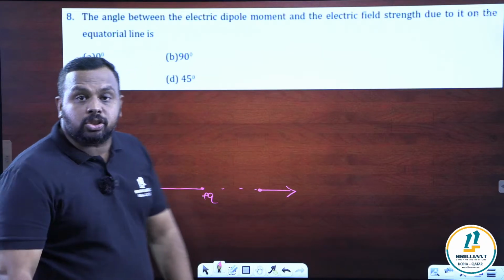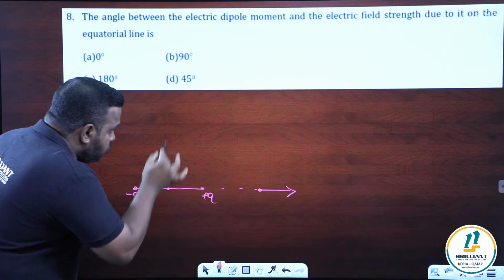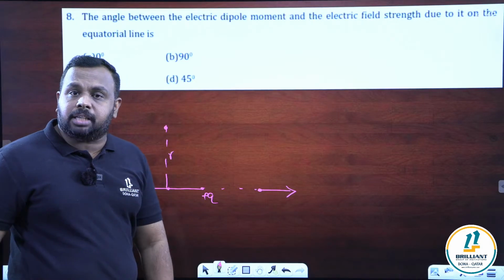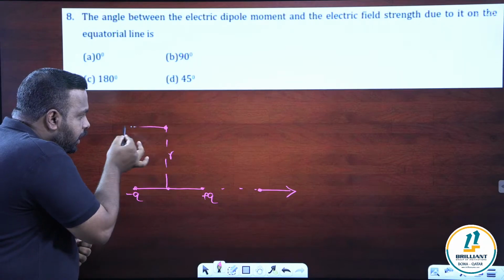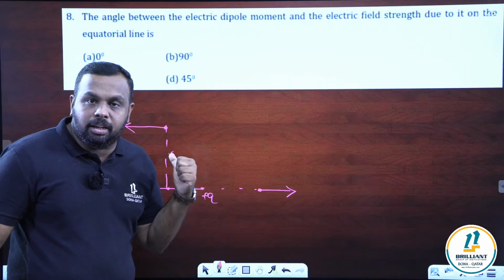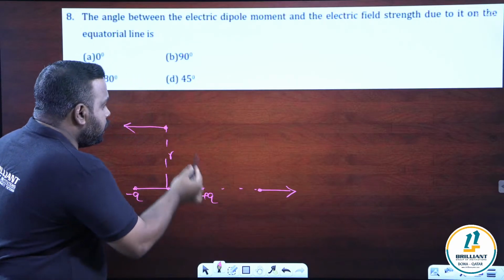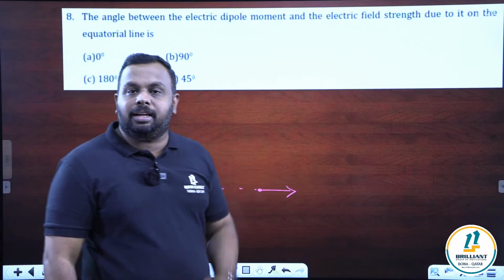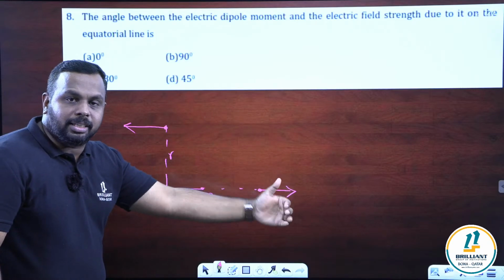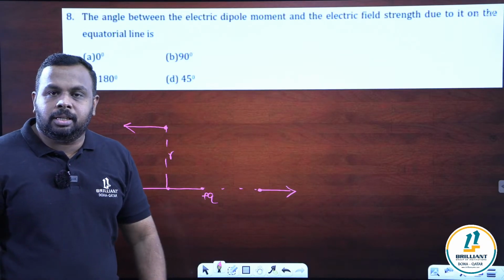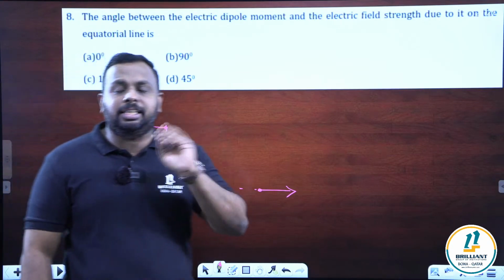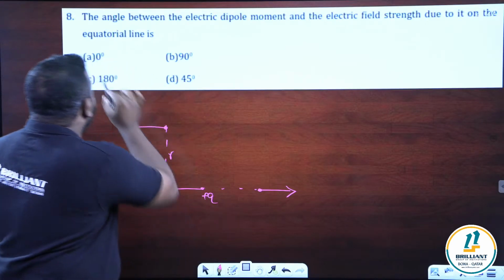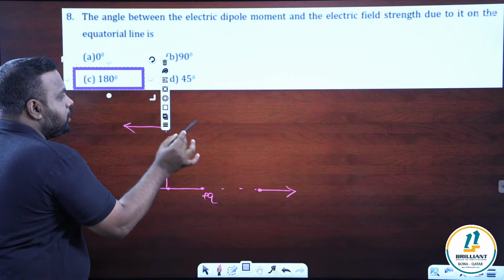But in this question, it is on the equatorial line. Hope all of you remember the derivation. We have taken a point here on the equatorial line. The distance of separation is r. And what was the direction of electric field? Towards left. So dipole moment is towards right and electric field is towards left. So what is the angle between these two? One is towards right and the other is towards left. The angle will be 180 degree. 180 degree is the angle between dipole moment and electric field intensity on the equatorial line. So the answer is option C.